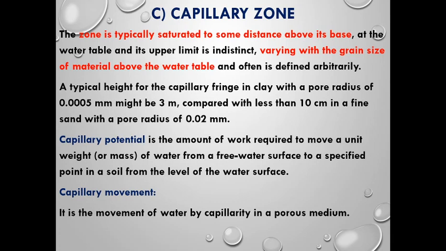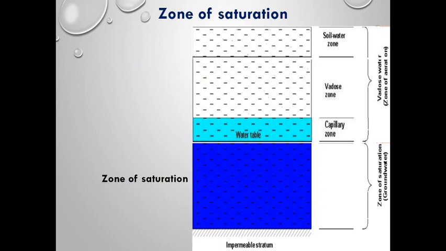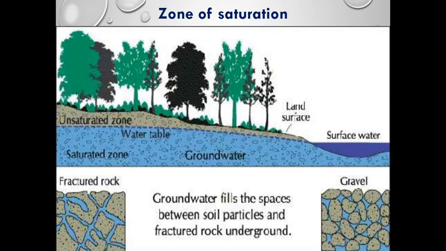Next is capillary movement. It is the movement of water by capillarity in a porous medium. Next comes the last zone, the zone of saturation, which, as the name says, means the soil particles will be completely covered by water molecules. In this diagram, there is a top portion of the land called the unsaturated zone, which includes the land surface, and there is an open water body. Below the unsaturated zone you can find the water table, and the saturated zone, which is simply called groundwater.